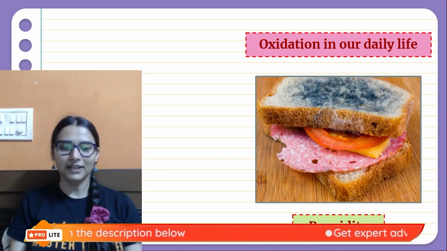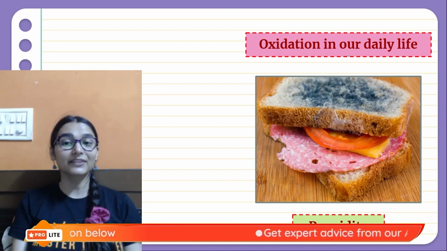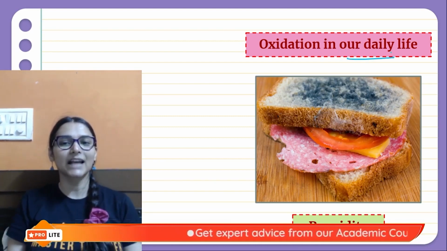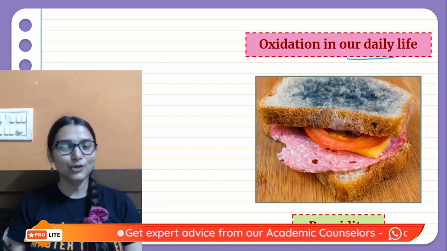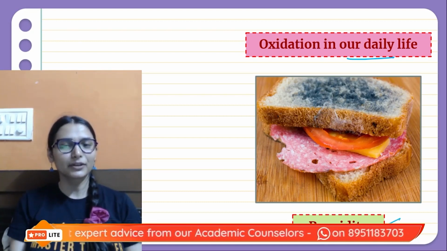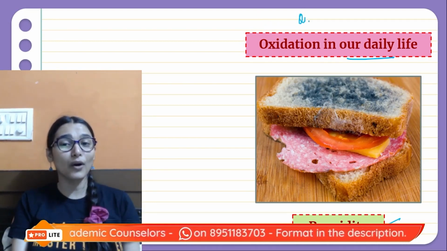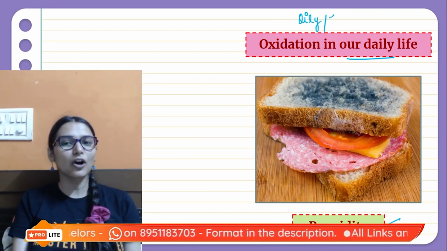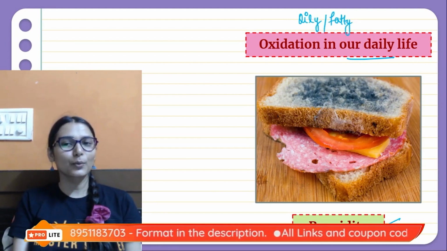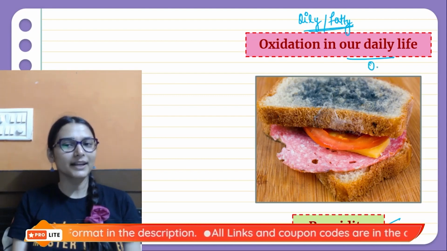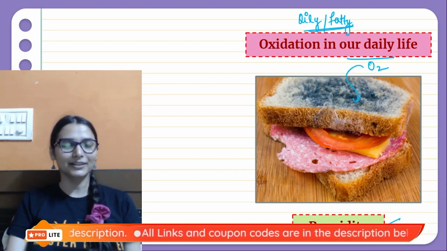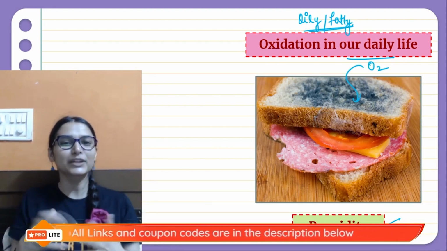Then we have oxidation taking place in our daily life. Talking about food, whenever you have food which is oily or fatty, when it is exposed to air, oxygen is going to attack your food. Oxygen is like a very foodie gas.